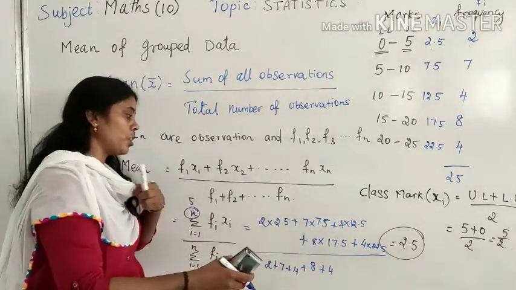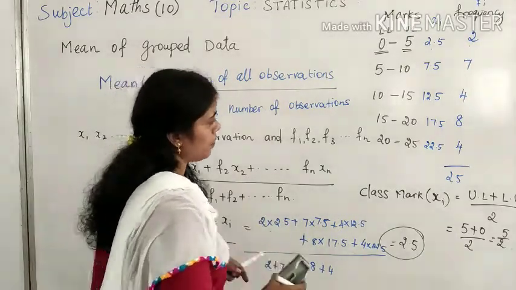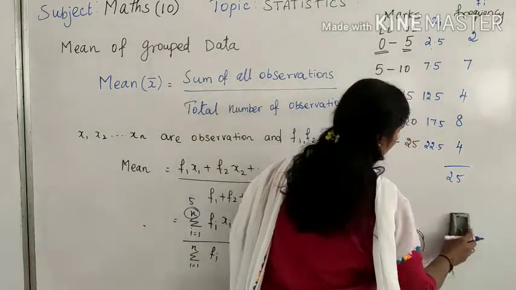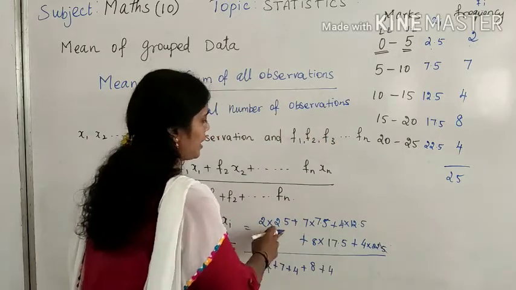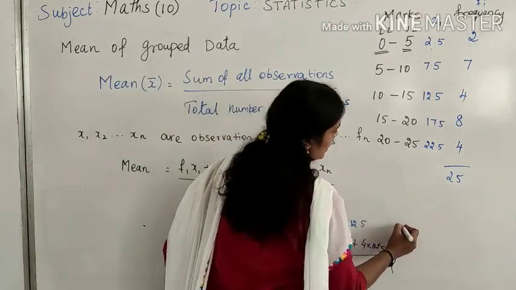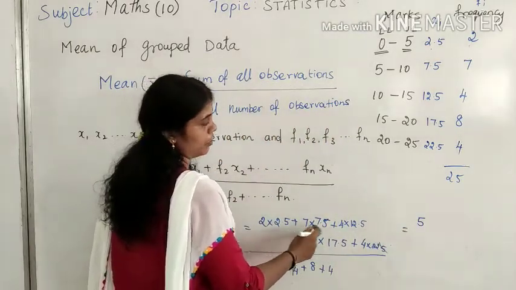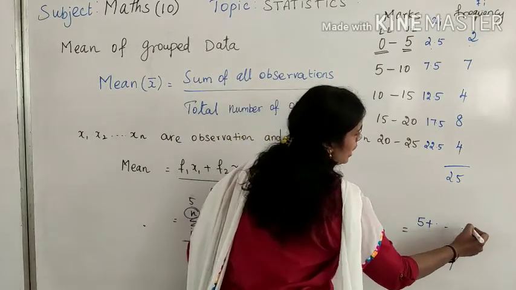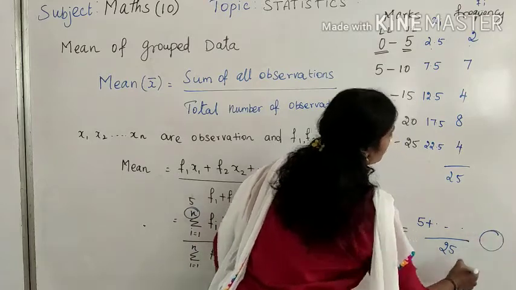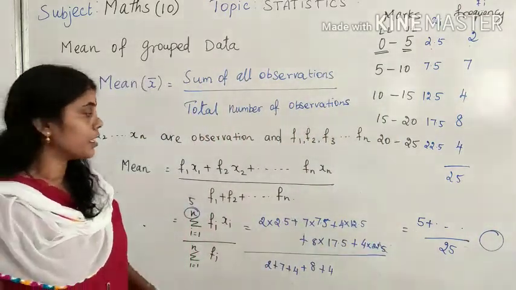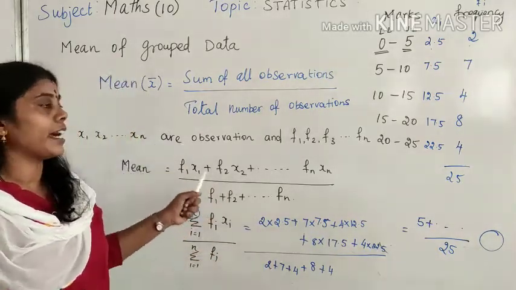Now what I have to do? Now I have to multiply 2 into 2.5, which is 5, and write it here so that this will be understood. Now I have to multiply 2 into 2.5, you know that it is 5, plus 7 into 7.5. This value you have to multiply and then add and write down, and this value divided by 25 you will get the mean of this data. This is what we call the mean of the grouped data by the direct method.